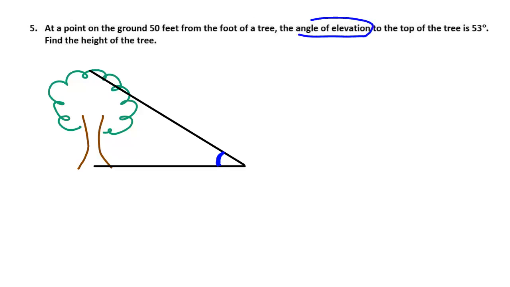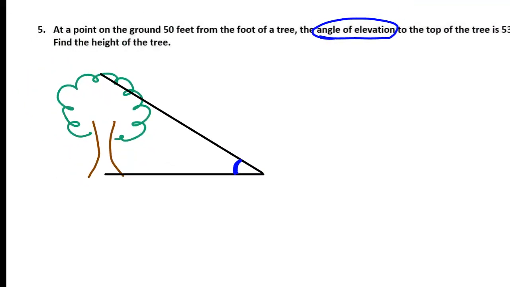Remember, angle of elevation has to have a horizontal component, so it has to have a piece to it that's like this. It does not have a vertical part, so it's not going to be this piece over here at the top of the tree, because that's up and down and then diagonal. I need one that is flat across the ground and then diagonal. So my angle of elevation, 53 degrees, goes right here. We know that it's 50 feet horizontally along the ground.